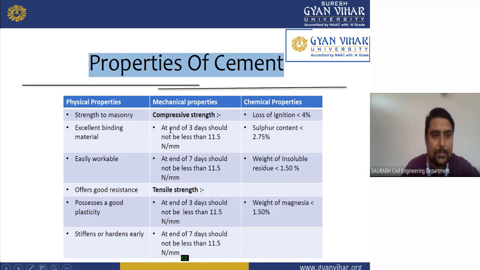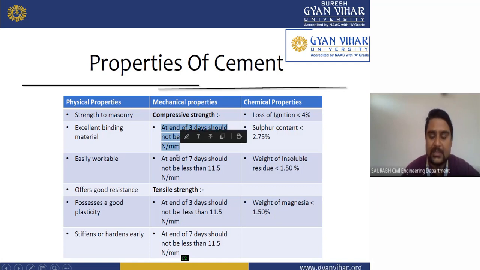Now we will see the compressive strength. As you can see here, at the end of 3 days it should be not less than 11.5 Newton per mm. Okay, this is also very important. It means what should be the minimum compressive strength of a cement. As you can see here, at the end of 7 days, it should be not less than